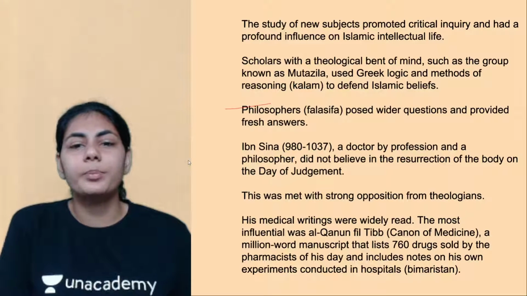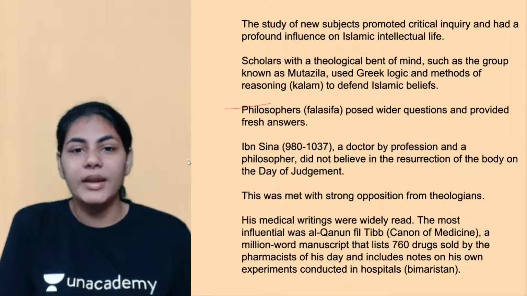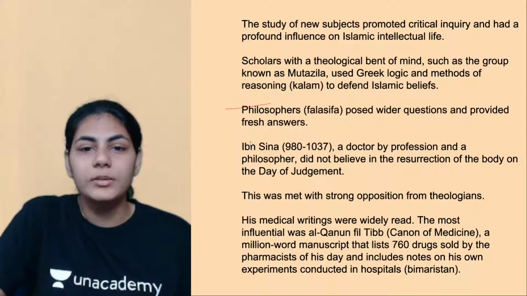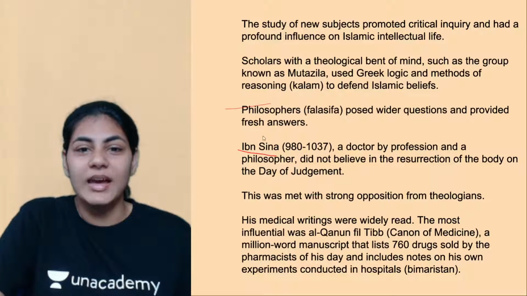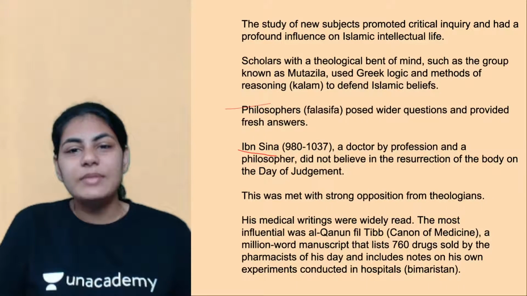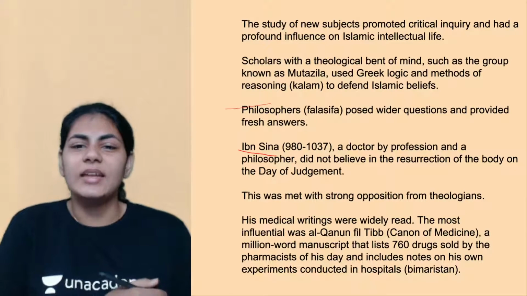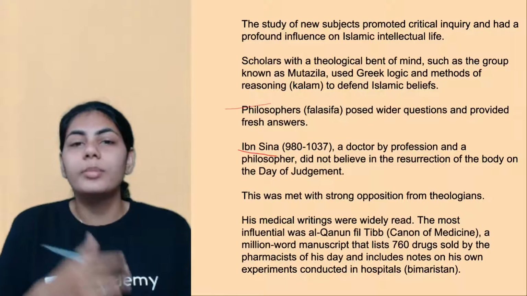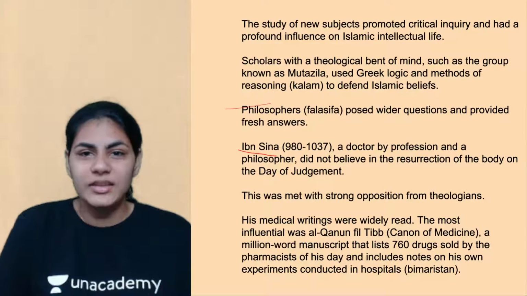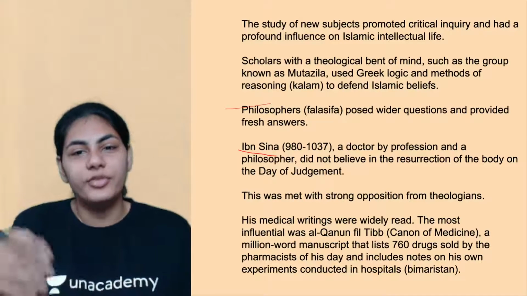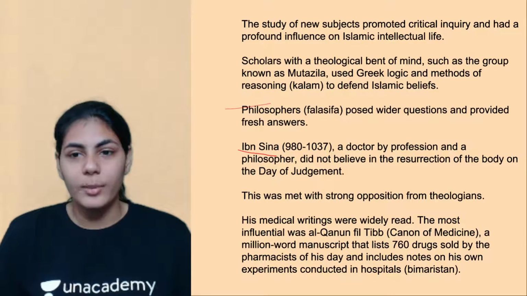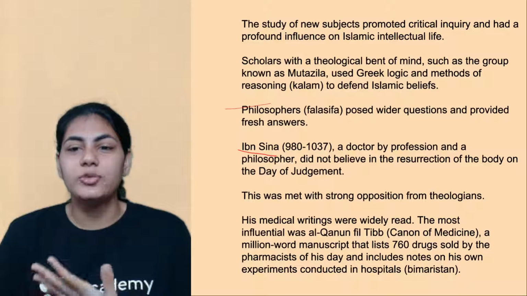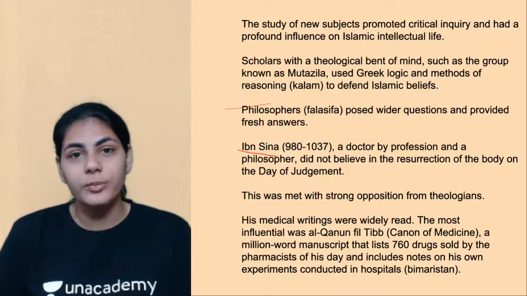And there was a particular person by the name of Ibn Sina. The spelling is here, Ibn Sina, right? He was born in 980 and died in 1037, right? So he basically lived in the 10th and 11th centuries, but irrespective of that, he was a doctor by profession, right? And later on, he also came to be called a philosopher.